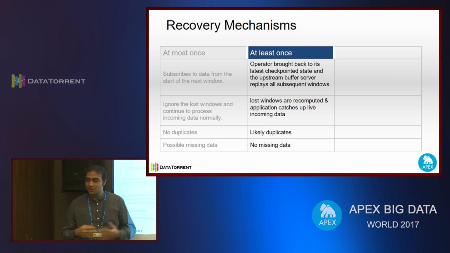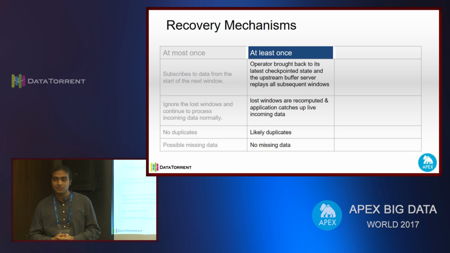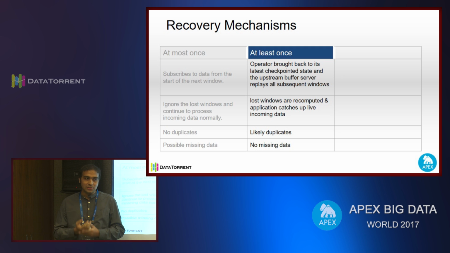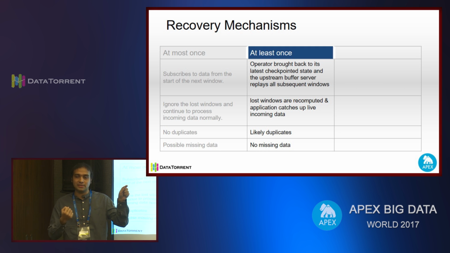Now moving on to at least once. This is by far the most used recovery mechanism. What happens in at least once is, again, the operator or the container which has gone down will subscribe to the upstream buffer server, but this time it will not start directly from the begin window. It will go back to the last checkpointed state, right? And from there it will start to fetch the data.